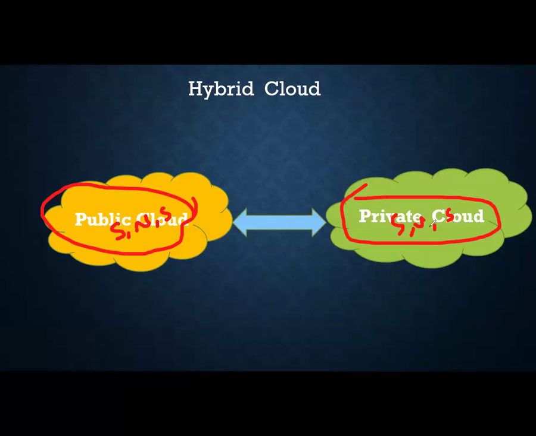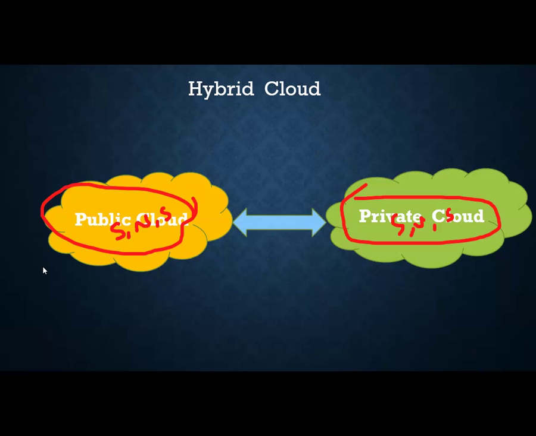So you're eligible to get a job in both cases. This is the widely used model across the globe. Companies will go with the hybrid cloud. Some servers are running within the company, some data is stored within their company, and the majority of data will still be uploaded on the public cloud.